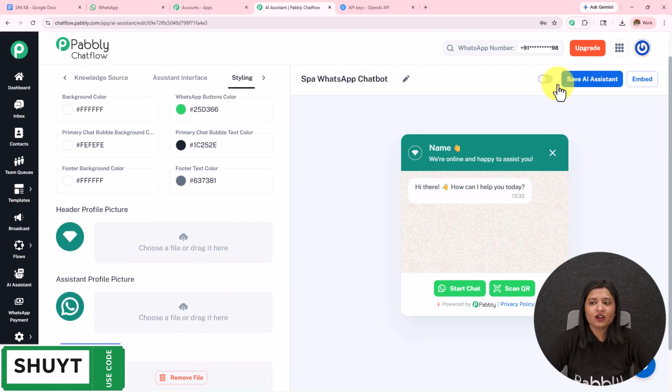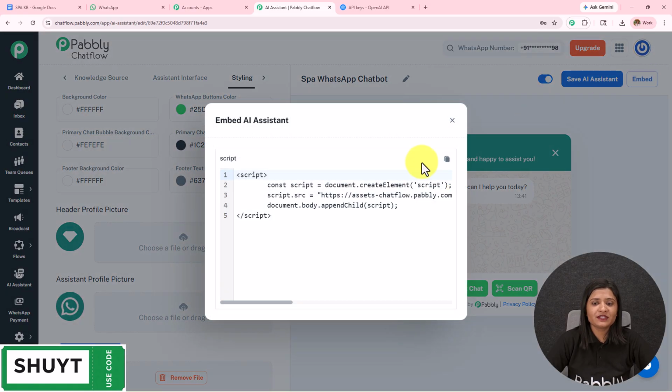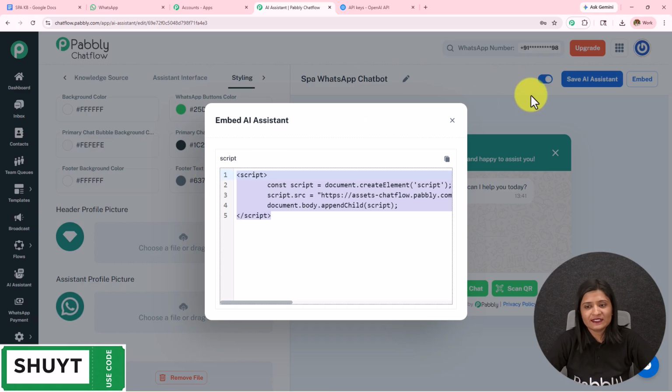Now we have to make sure that we keep this toggle on to keep this AI agent active, and then we save this. If we do not save this, all this will be lost. You can also embed this AI assistant to your website using this code, and whenever someone clicks on that, they will be redirected towards the WhatsApp conversation.